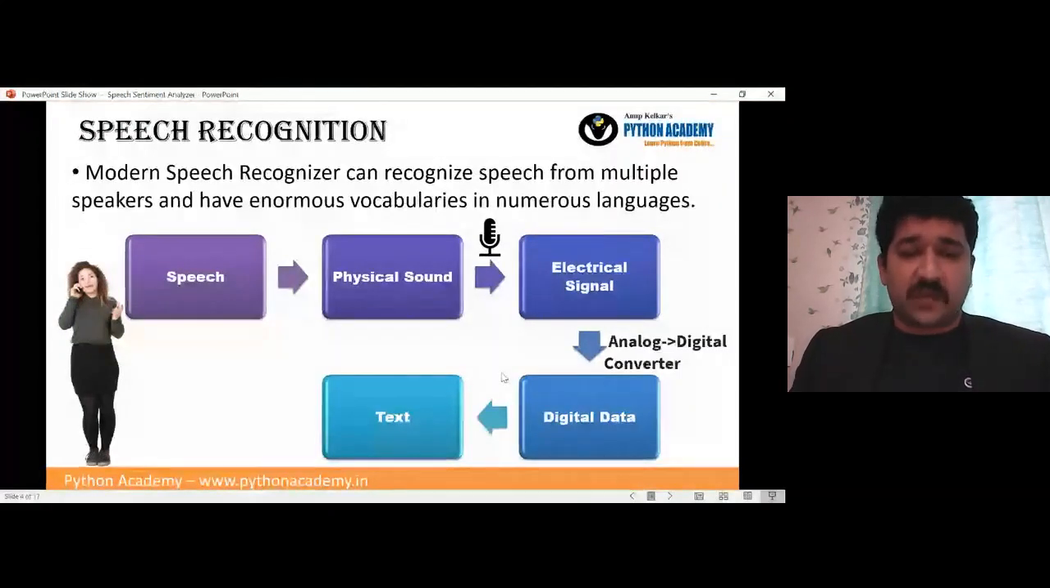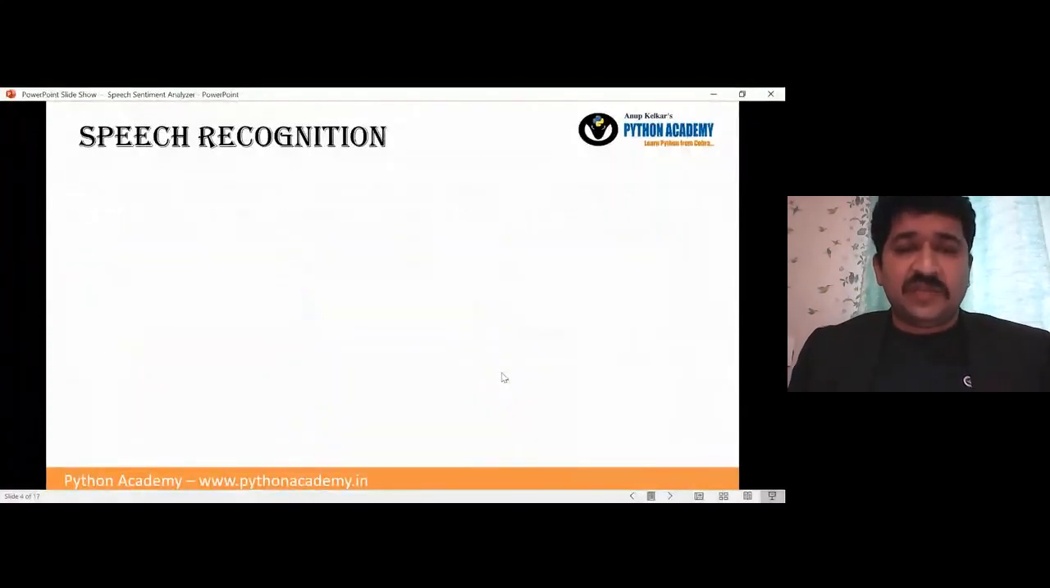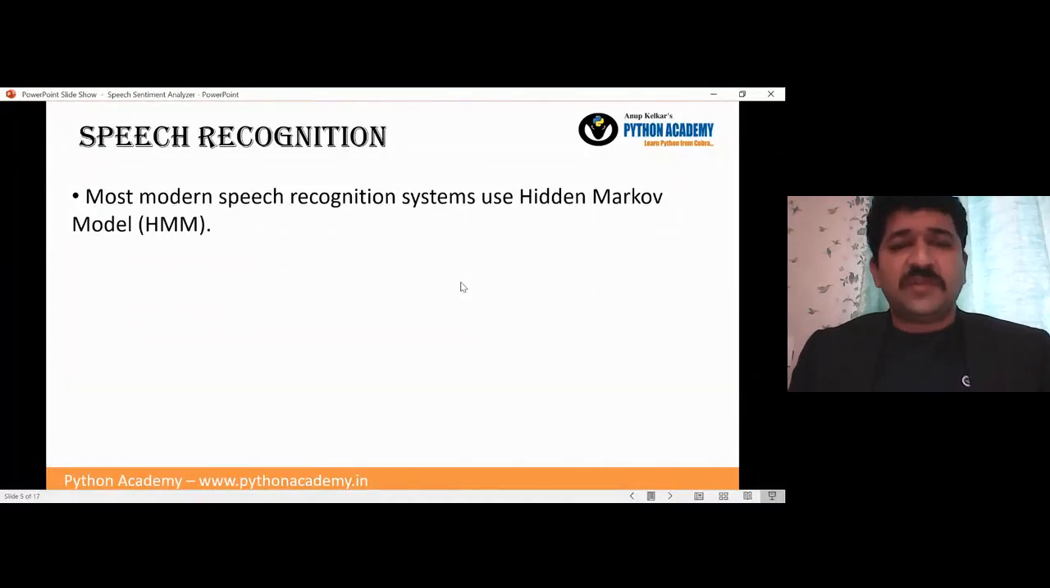So the next thing that comes up is what is actually used. Most modern speech recognition systems use the HMM, which is called the hidden Markov model.